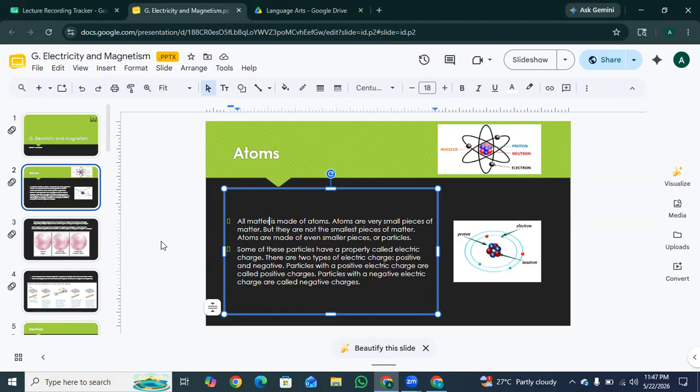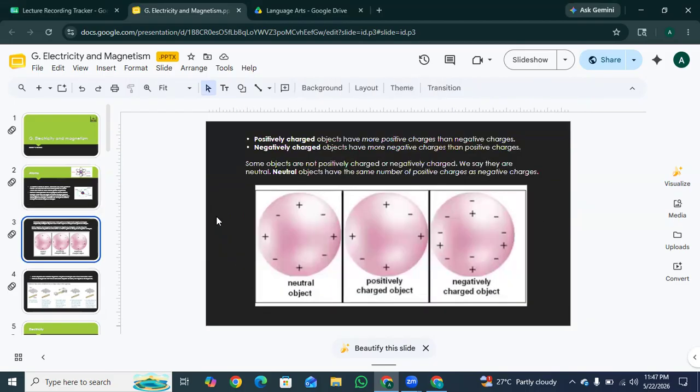Okay, so positive charge objects have more positive charges than negative charges, and negatively charged objects have more negative charges than positive charges. Okay, some objects are not positively charged or negatively charged. We say they are neutral. Neutral objects have the same number of positive charges as negative charges.